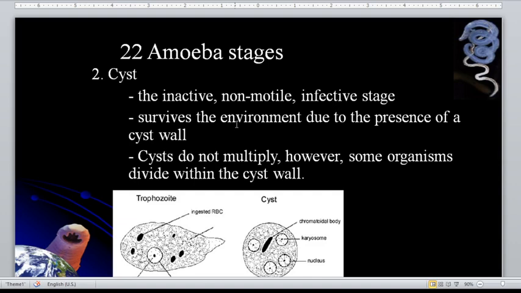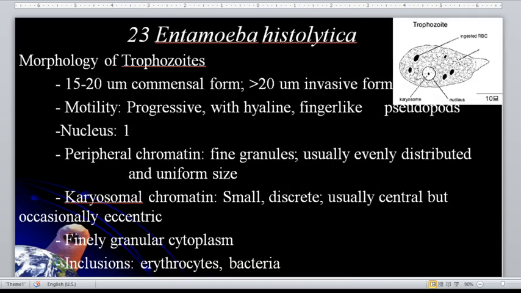It survives the environment due to the presence of the cyst wall. The cyst wall renders the cyst resistant to adverse environment. The cysts do not multiply, because that is the inactive form. However, some organisms divide within the cyst wall. Entamoeba histolytica is the only pathogenic Entamoeba.